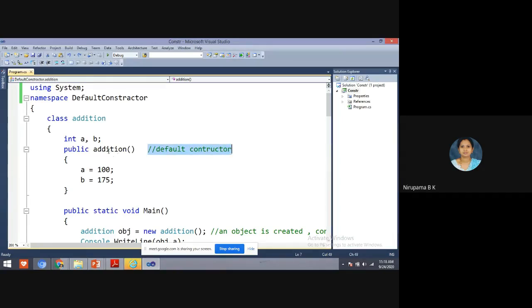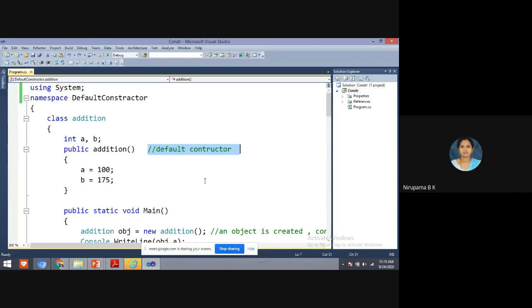A constructor is a special method of a class. Yes, exactly, it is a method of a class. What is a class? Addition is a class. For this addition class, we have a method that is addition, and it has the same name as the class. It is a default constructor.